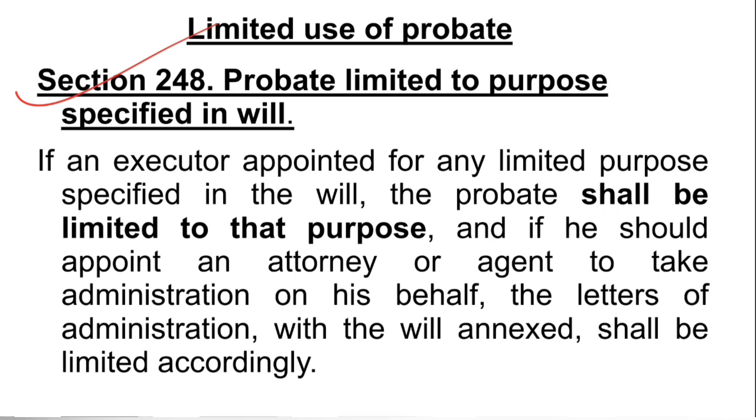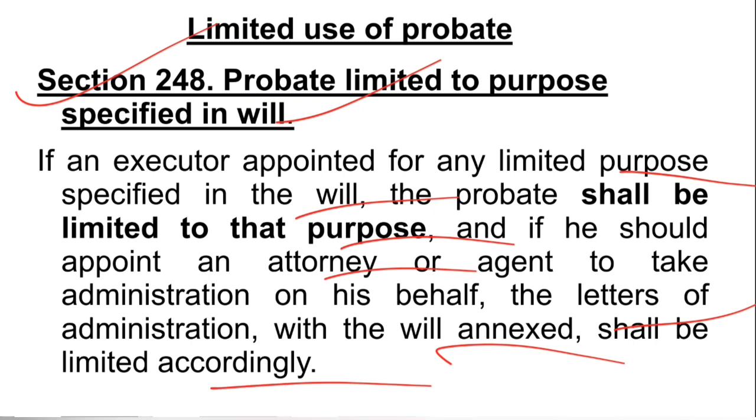Probate is limited to purpose specified in the will. If the executor is appointed for any limited purpose specified in the will, the probate shall be limited to that purpose only. And if he should appoint any attorney or agent to take administration on his behalf, the letters of administration with the will annexed shall be limited accordingly. So this is how it provides that the effect of the probate is limited only to the purpose for which the executor is appointed as per the will.